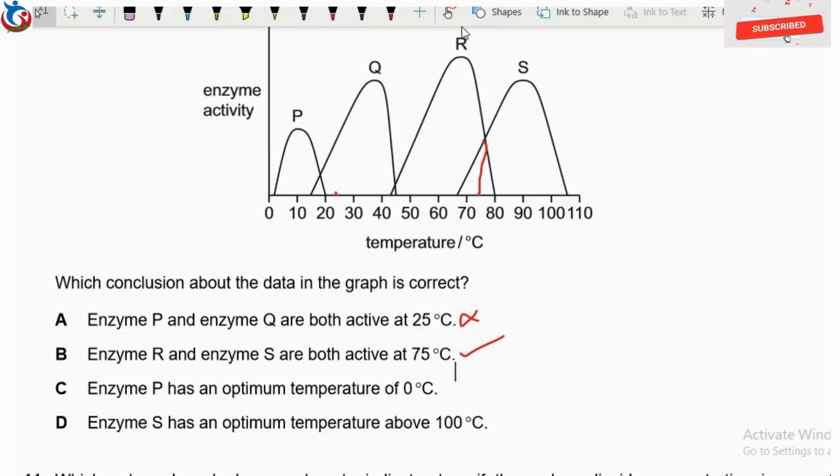At 0 degrees Celsius, P is just kicking off its activity, so it is not the optimum temperature. That makes this option wrong. Then the last option says an enzyme has an optimum temperature above 100 degrees Celsius. Above 100 degrees Celsius, it is already denatured, so that renders this invalid. So our perfect answer here is option B. And this will now take us to question 11.